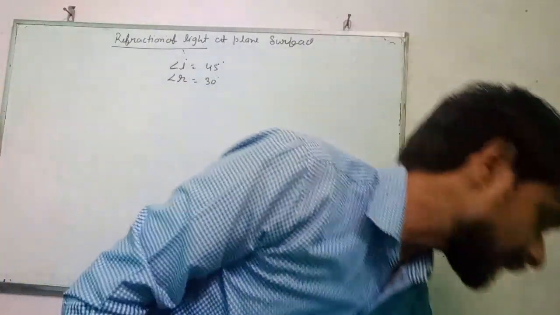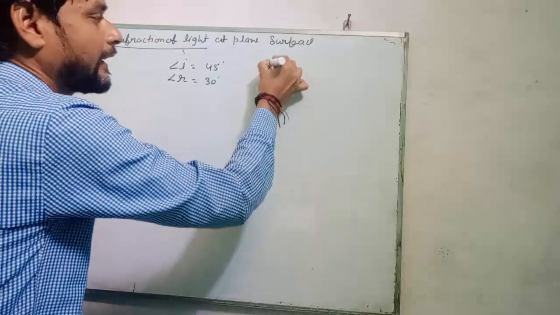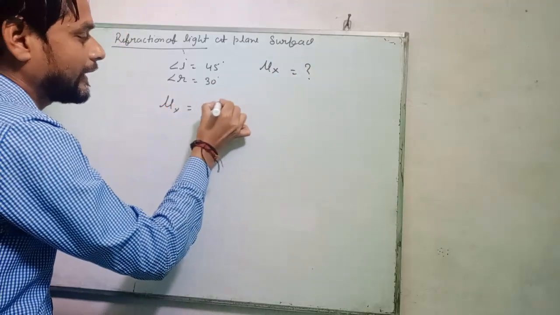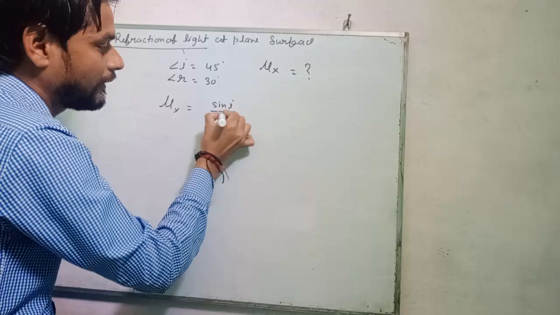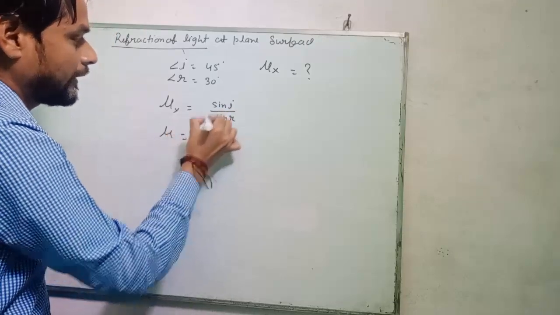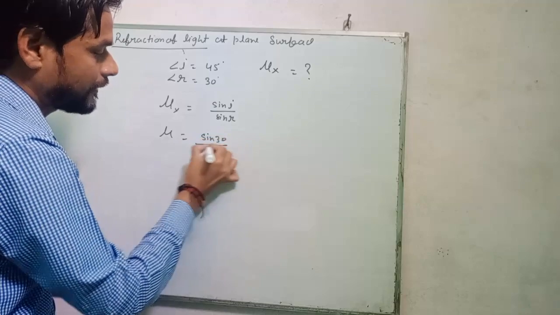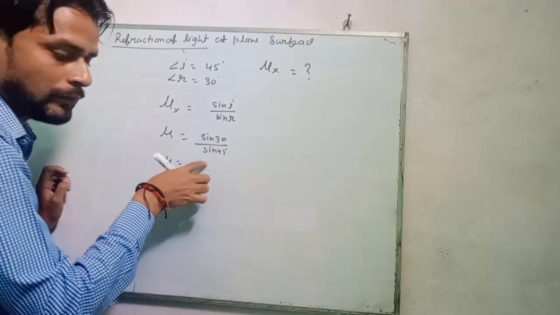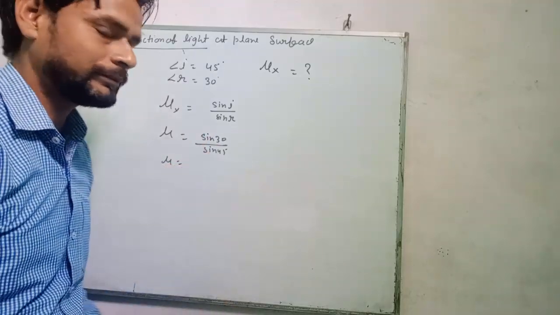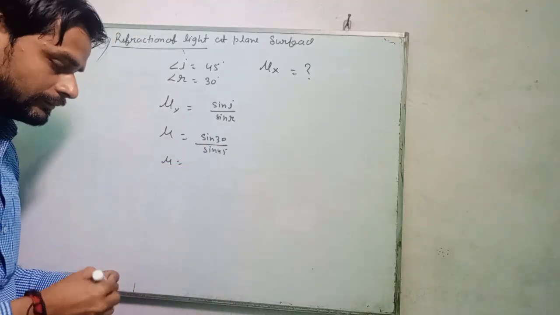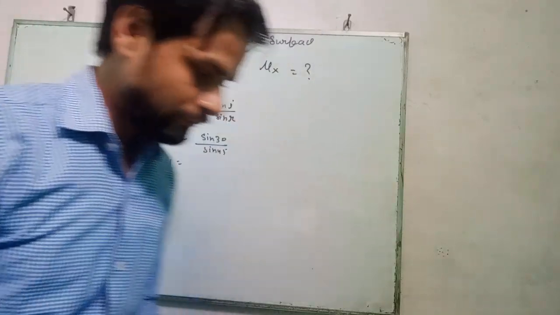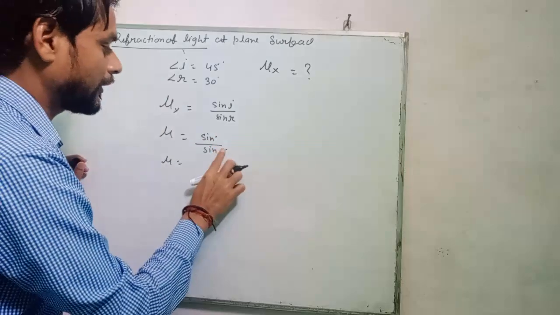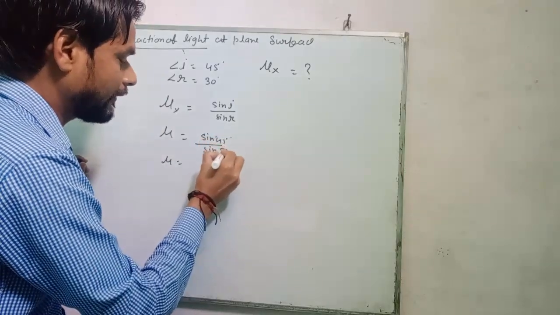Calculate the refractive index of X. The formula of refractive index is sin I upon sin R, that is sin 45 upon sin 30.